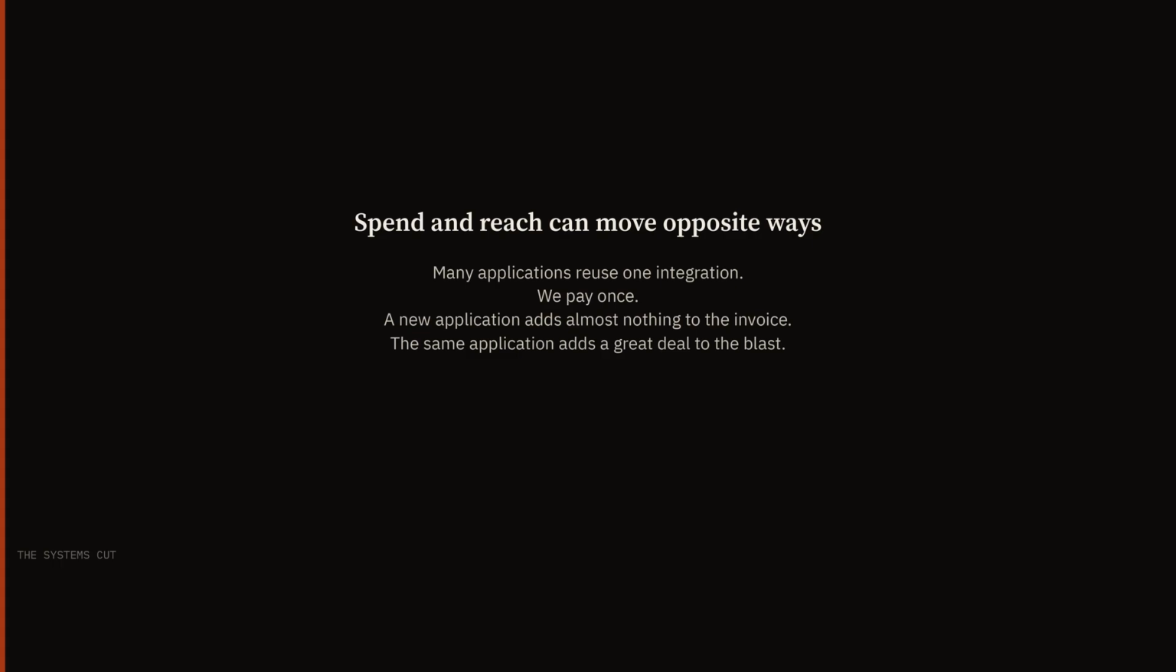The broker is cheap because many applications reuse one integration. We pay once. Every new application that accepts the same login adds almost nothing to the invoice and a great deal to the blast. That is why spend and reach can move in opposite directions on this supplier.